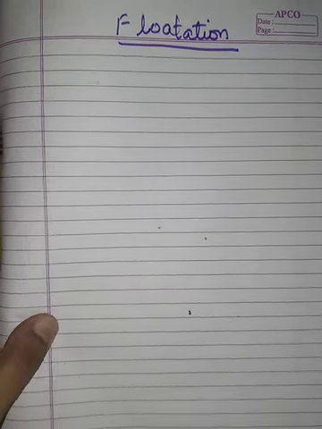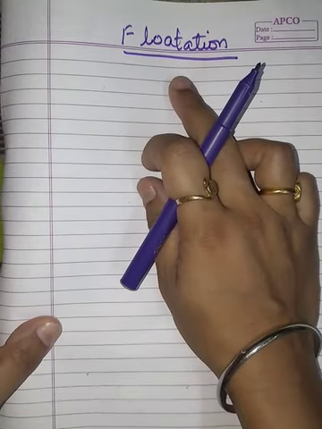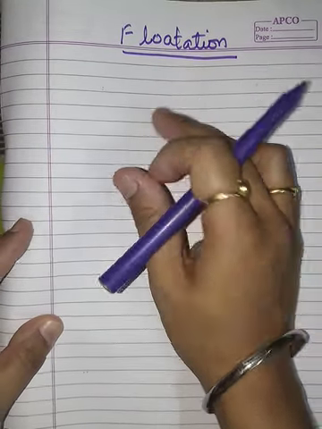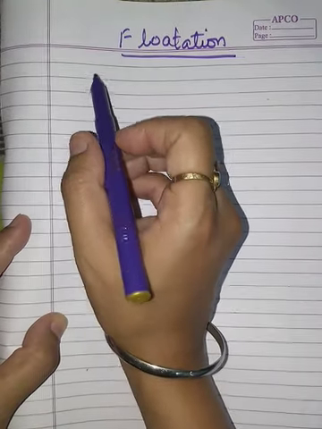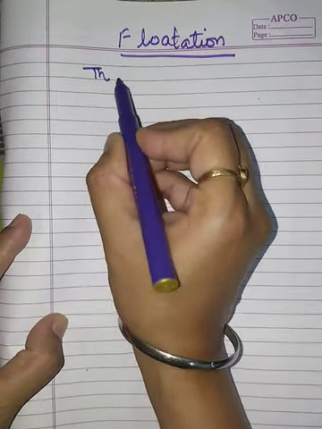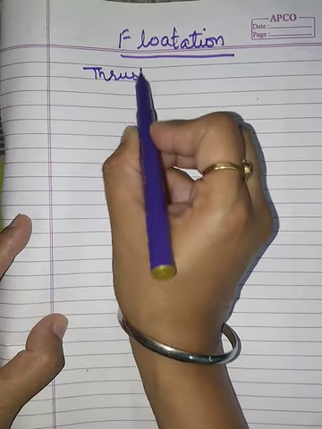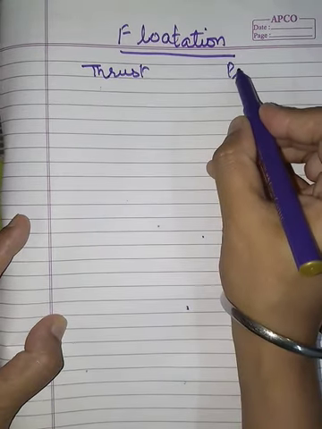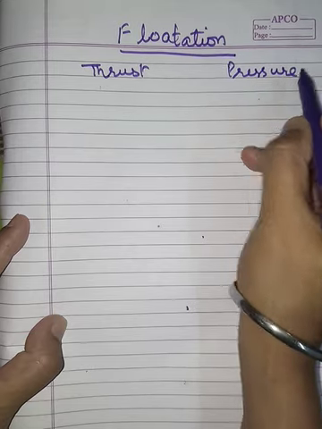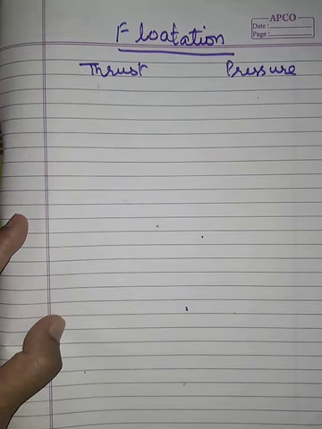So today we are going to start with the chapter gravitation, second part, that is flotation. In this topic, the first thing that we are going to study is thrust, and secondly pressure. So two things are there, thrust and pressure.